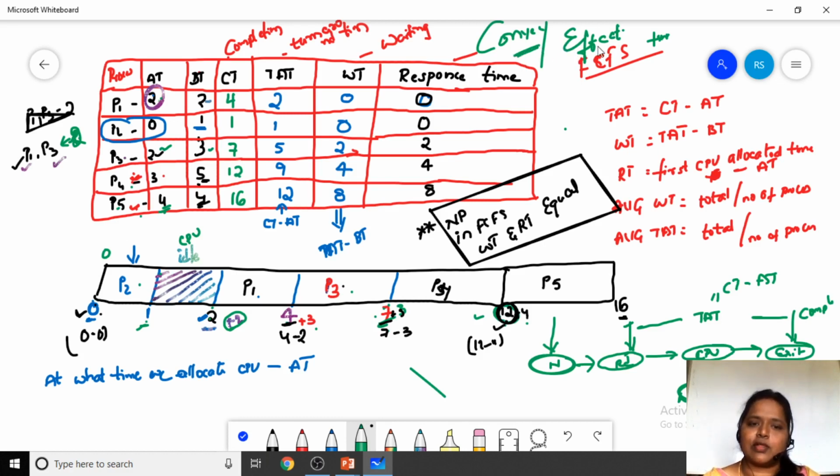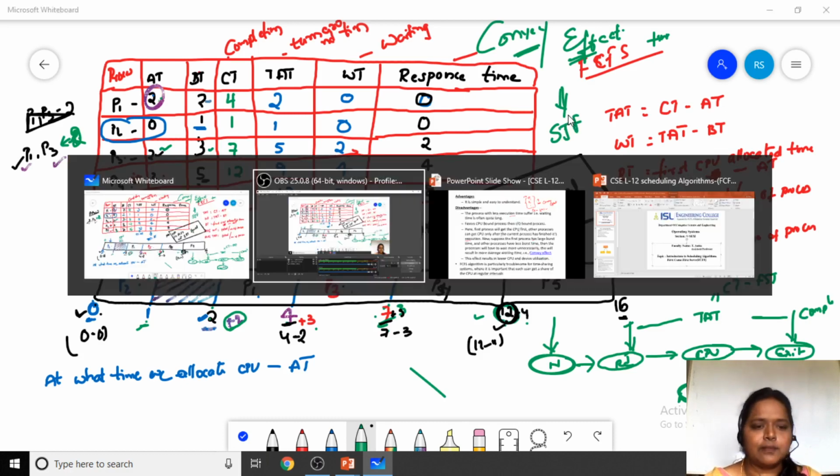That is called the convoy effect. To overcome this problem, we go for SJF, shortest job first, which we will see in the next class.